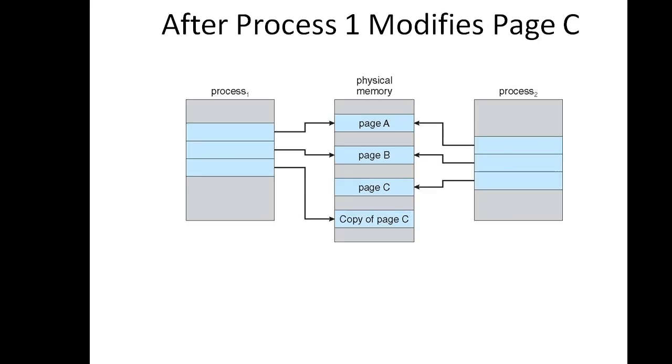This figure shows after process 1 modifies page C. In the previous figure, we have seen that page A, page B, page C were accessed by both process 1 as well as process 2. Now, process 1 is modifying some data within page C. After modification, a copy of that particular page is going to be created. You can see that a copy of page C has been created. This newly modified copy of the page will be accessed by process 1 only. Unmodified pages will have common access by both the processes. A modified page will be accessed by only that process which has modified it.